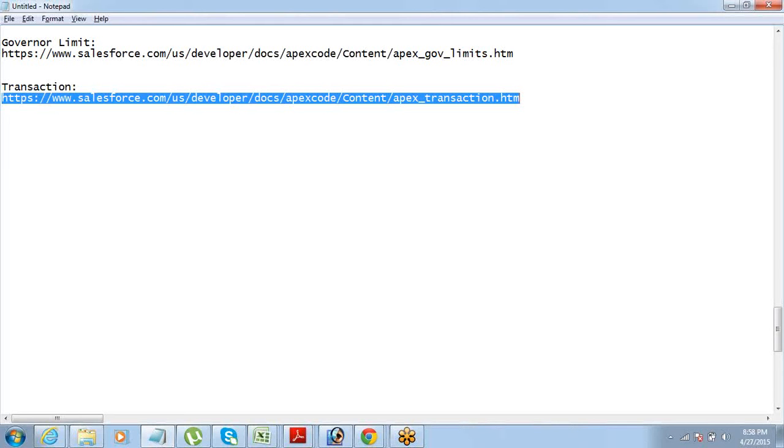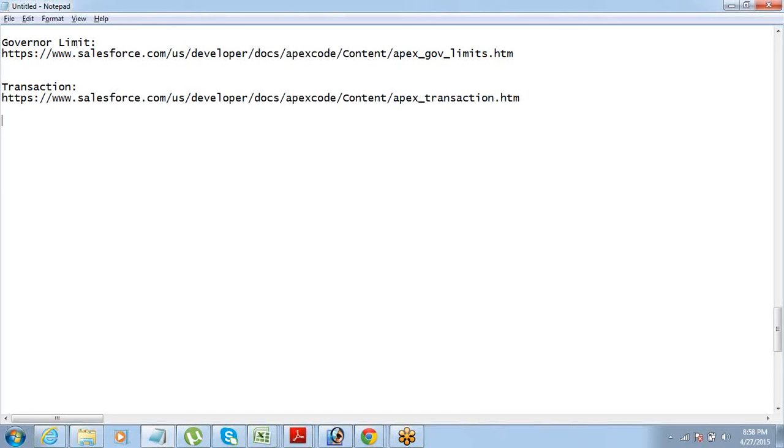No one will type 100 SOQL queries, but that will definitely come through the loops. So that is a limit which comes into picture when you are putting a SOQL query inside a loop, right? Usually we don't type 100 SOQL queries one by one, right? So that's about Apex transactions. All right, clear on this? Any questions, doubts? I think this is a simple concept, not very difficult.